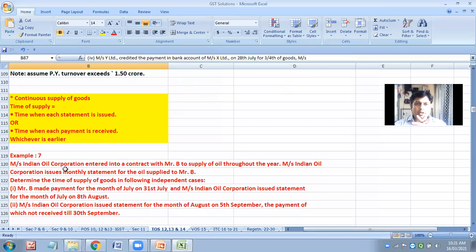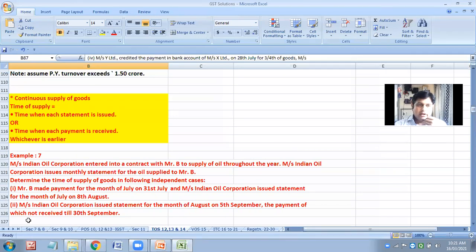Indian Oil Corporation entered into a contract with Mr. B for supply of oil throughout the year. Indian Oil Corporation issued a monthly statement for the oil supplied to Mr. B. Determine the time of supply for the following independent cases.